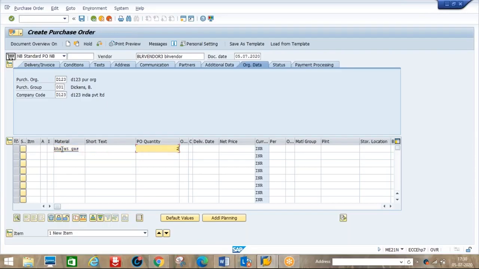Let's say for example 200 kgs. I'm going to give the order to the vendor. Okay, delivery date 15th July, net price 300. Okay, plant D1 P1, storage location D1 S1.